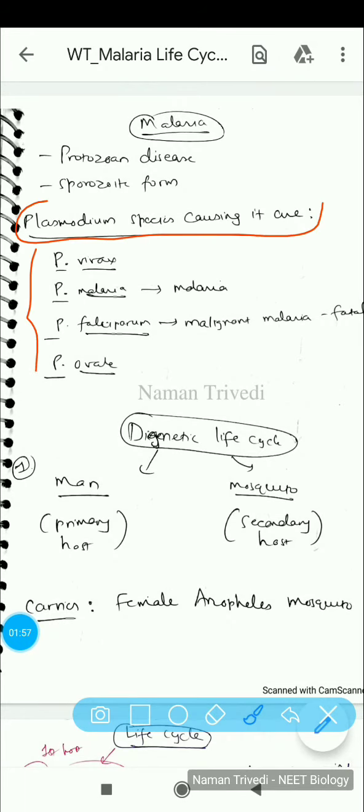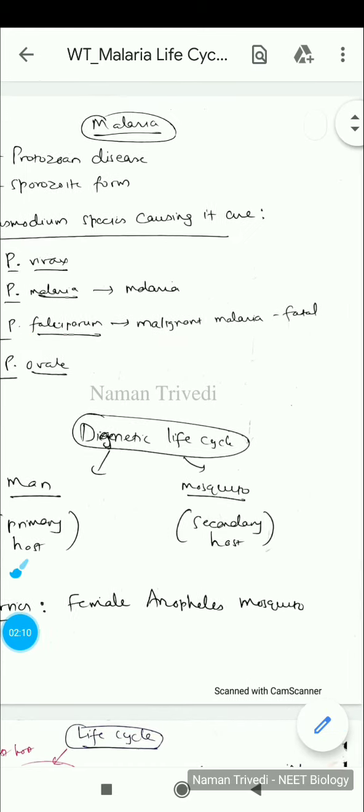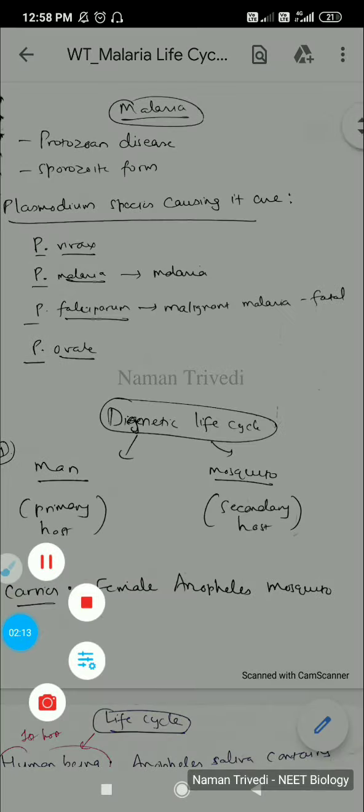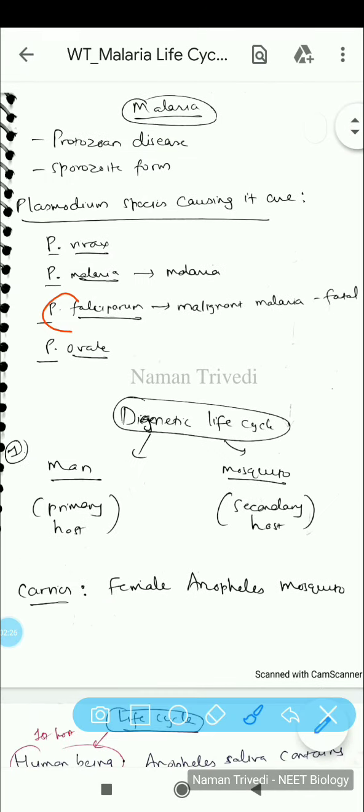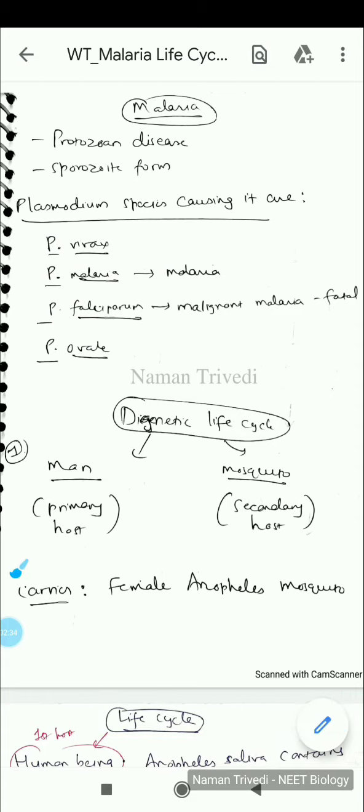Plasmodium has a few species like vivax, malariae, from which the name is derived, and ovale. Falciparum is the malignant malaria. It can turn fatal sometimes. Commonly it is termed as cerebral malaria, and it is the more severe form of malaria. So you should know about falciparum, and you should know vivax, malariae and ovale. Mainly in humans, these cause the normal malaria, which we have all suffered, I think, at least once in our life.